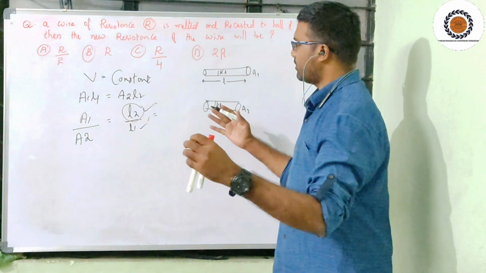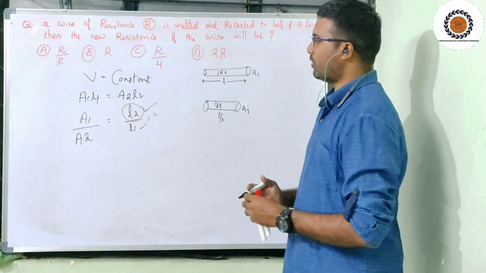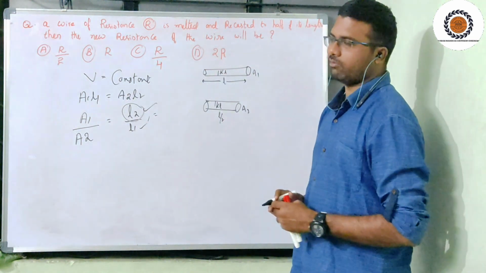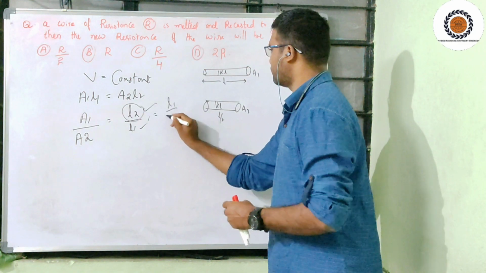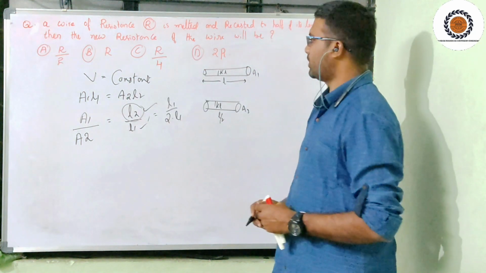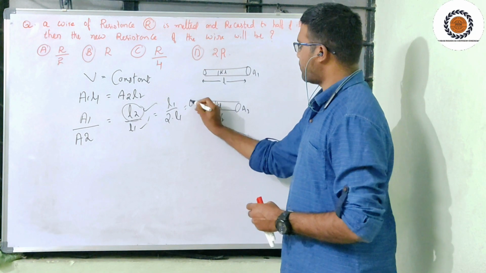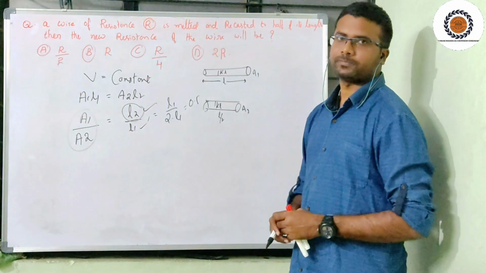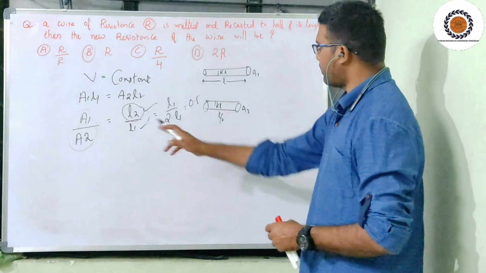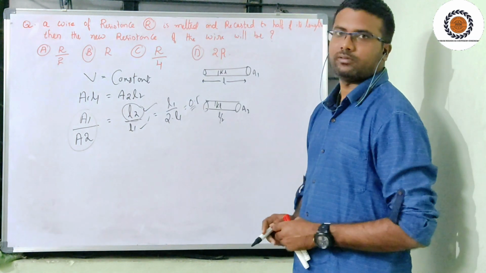This length L2 becomes 1 by 2 times of L1. That means L2 is L1 by 2. So A1 by A2 becomes 0.5.